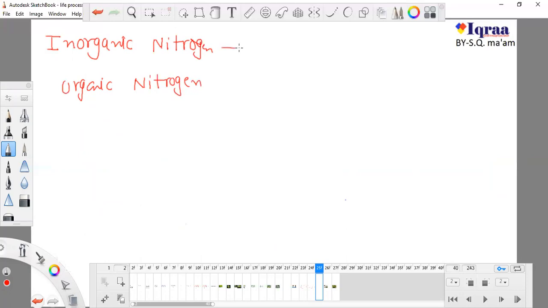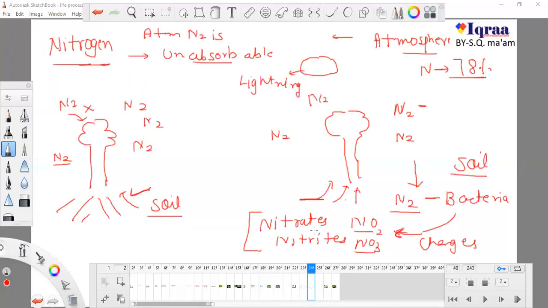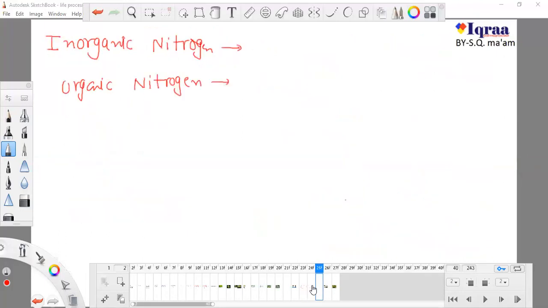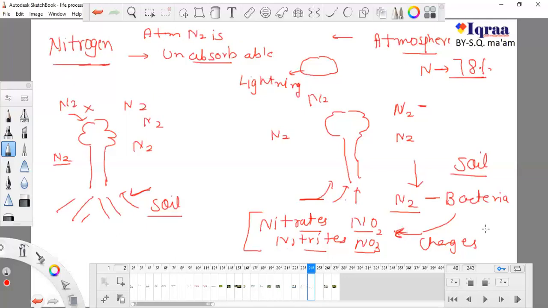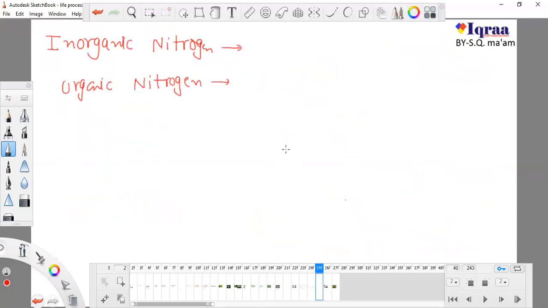Whether it is nitrates, nitrites, or many other forms, any form which is absorbed by the plant is absorbed by the root from the soil. The plant cannot take nitrogen directly from the atmosphere. So there are two forms acceptable by the plant: either inorganic nitrogen or organic nitrogen, but in both cases the plant absorbs this nitrogen from soil and not directly from the atmosphere.